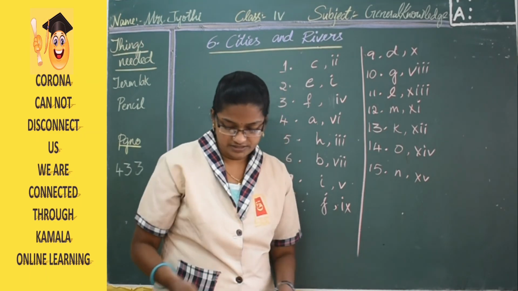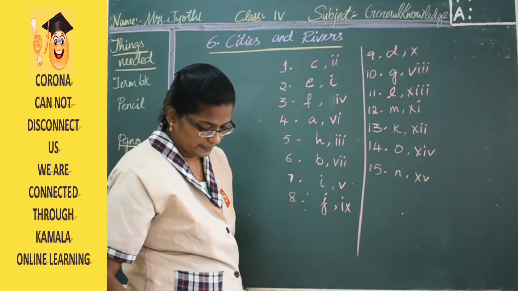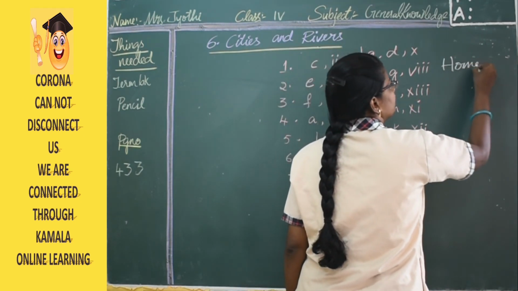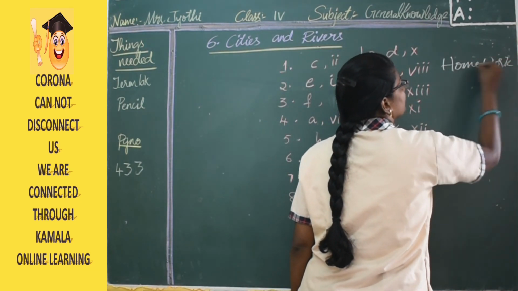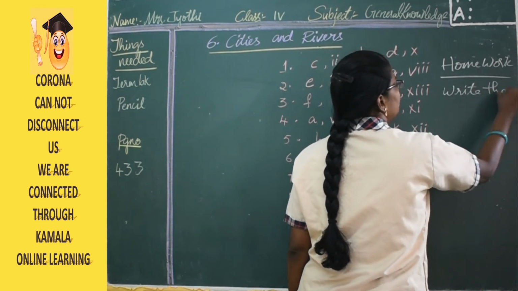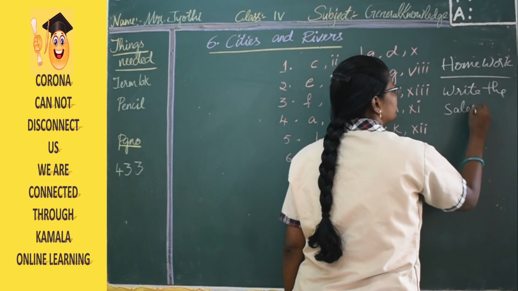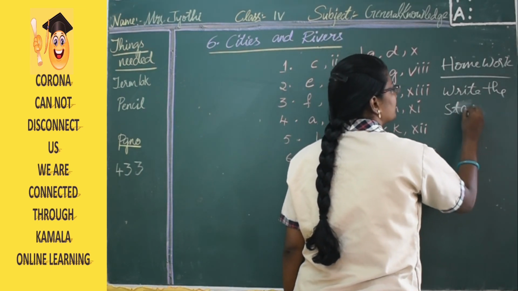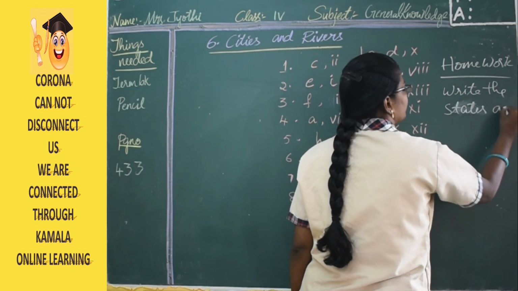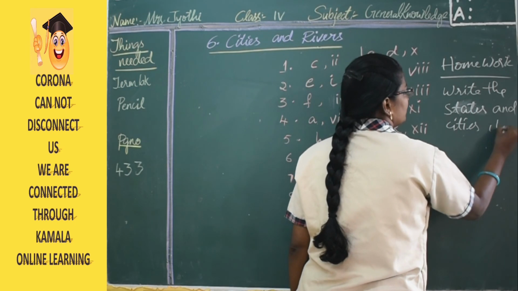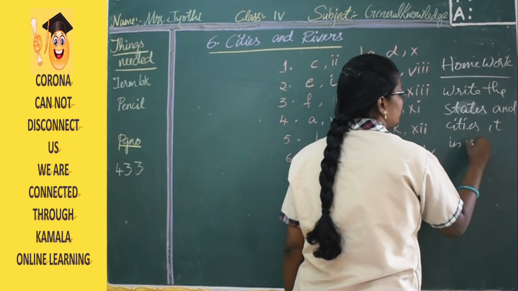Your homework is to write the states and cities one time in the homework book.